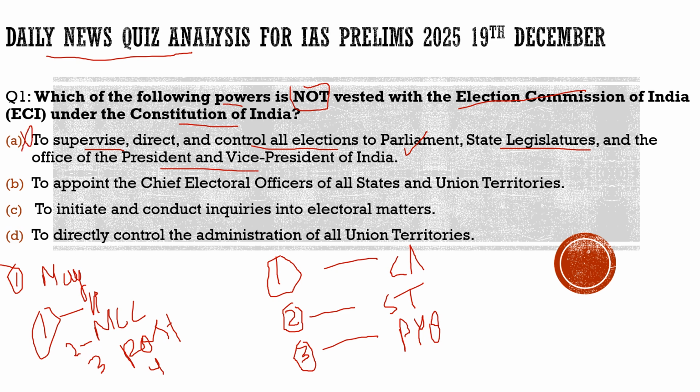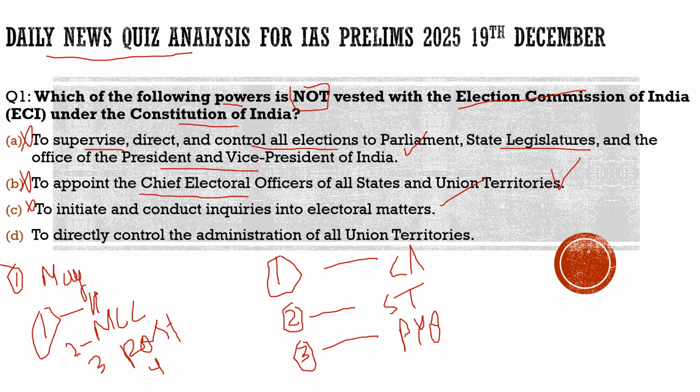Coming to the second statement, it says to appoint the chief electoral officers of all states and union territories. 100% it is the function of the Election Commission of India. But similarly, with respect to this question, it is not the correct statement. Coming to the third statement, it says to initiate and conduct inquiries into electoral matters. 100% correct. It has the power to initiate and conduct inquiries with respect to electoral matters. So with respect to this question, it is also incorrect. That is why, because of this particular statement, we have done all this discussion.